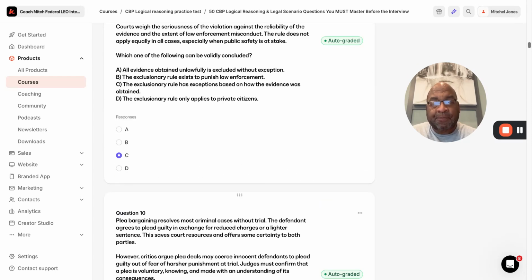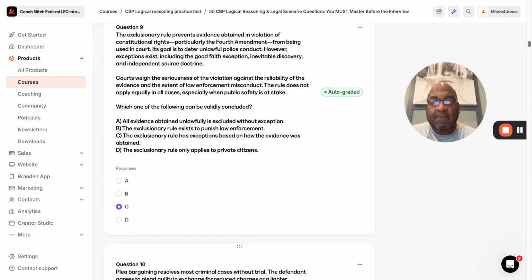Let's take a look at number 9. The exclusionary rule prevents evidence obtained in violation of constitutional rights, particularly the Fourth Amendment, from being used in court. Its goal is to deter unlawful police conduct. However, exceptions do exist, including the good faith exception, inevitable discovery, and independent source doctrine.